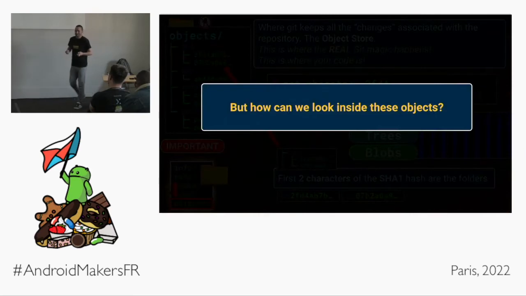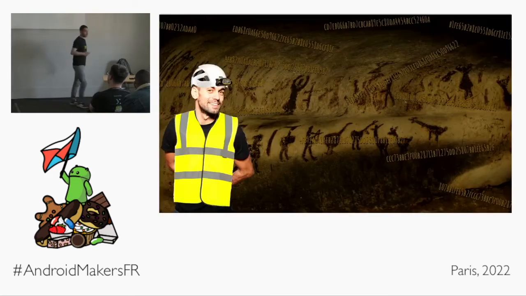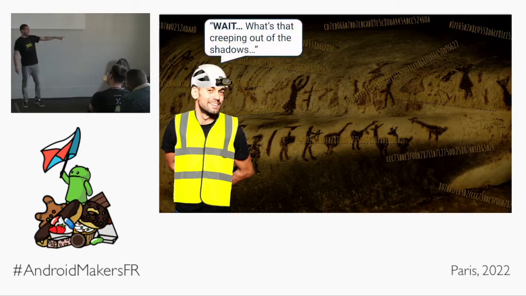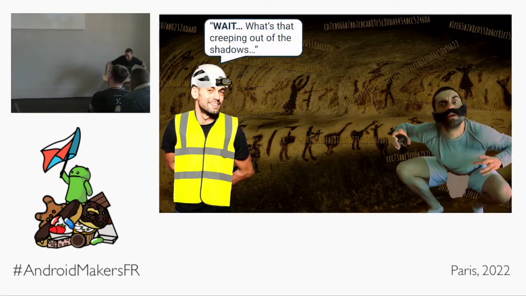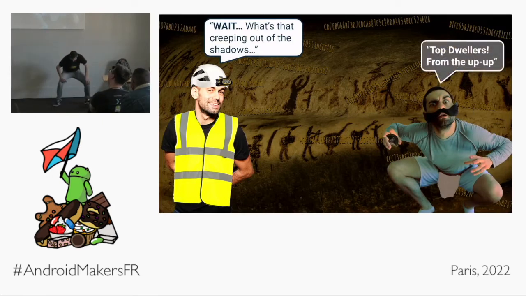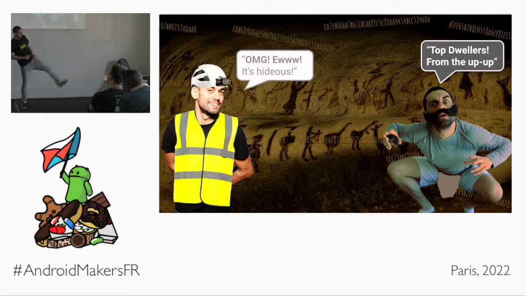But how do we look inside of these objects? I hear you screaming. There must be a way. Wait a minute. Wait a minute. What's that creeping out of the shadows there? Top dwellers from the up. Oh, it's hideous, gross, get it out of here. But wait, what's that in its hand?